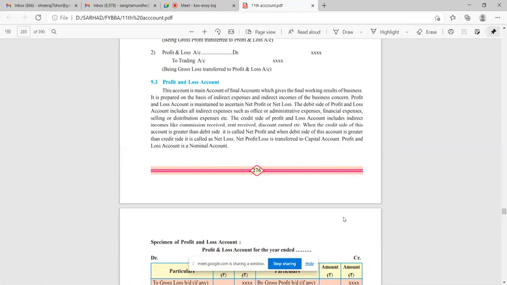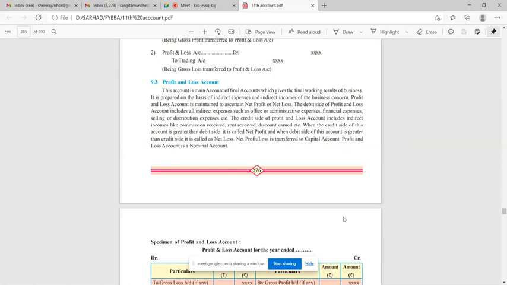The debit side of profit and loss account includes all indirect expenses such as office or administrative expenses, financial expenses, selling or distribution expenses, etc. The credit side of profit and loss account includes indirect incomes like commission received, rent received, discount earned, etc. When the credit side of this account is greater than the debit side, it is called net profit. And when the debit side of this account is greater than the credit side, it is called net loss.